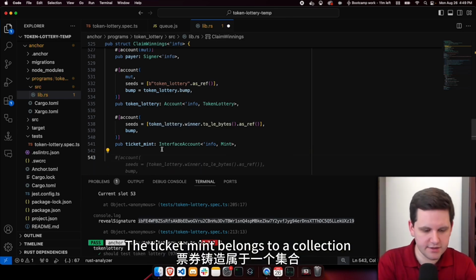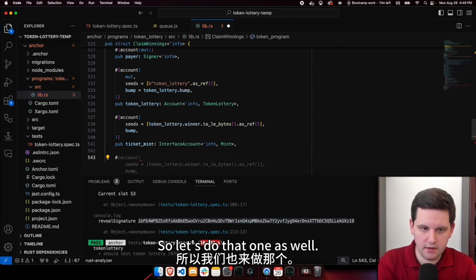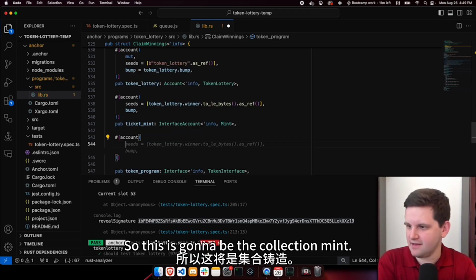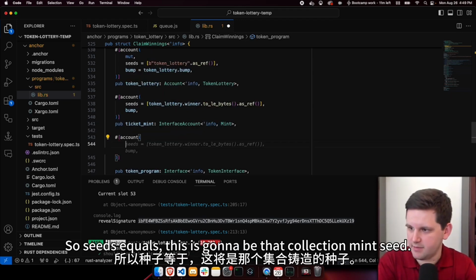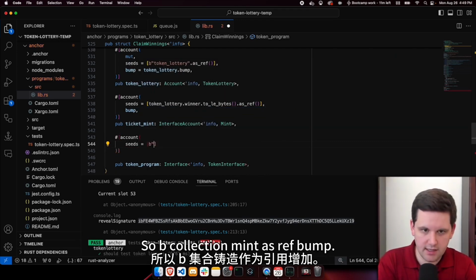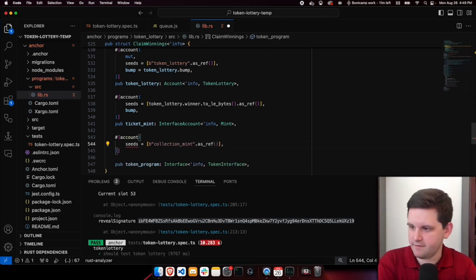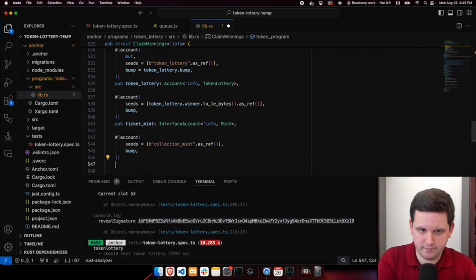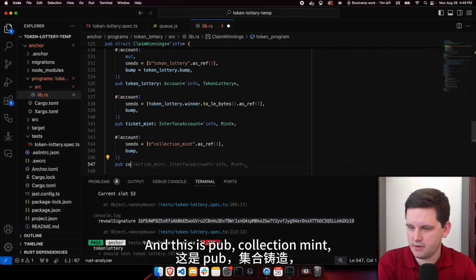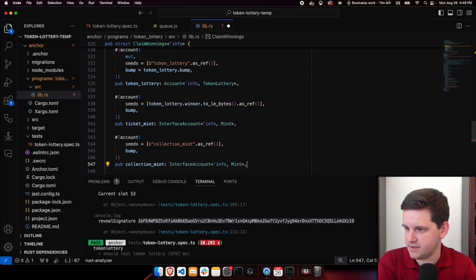The ticket mint belongs to a collection that we're going to have to check. So let's do that one as well. There's lots of accounts. So this is going to be the collection mint. So seeds equals, this is going to be that collection mint seed. So b"collection_mint".as_ref(), bump. And this is pub collection mint, interface account mint.